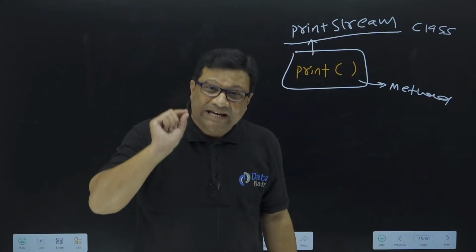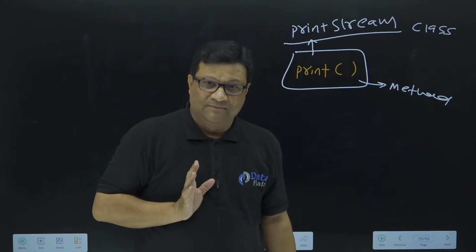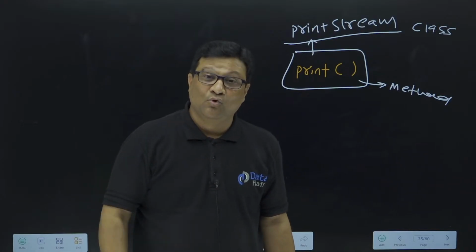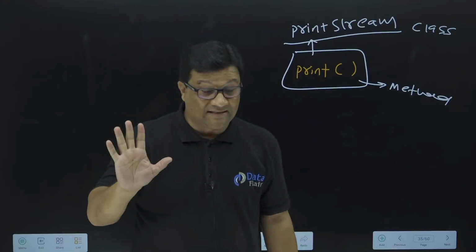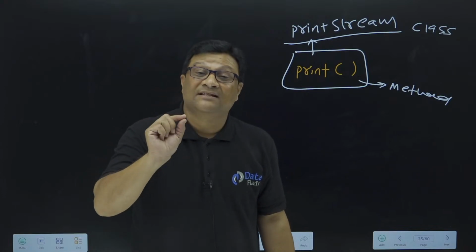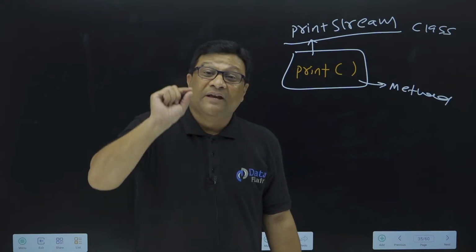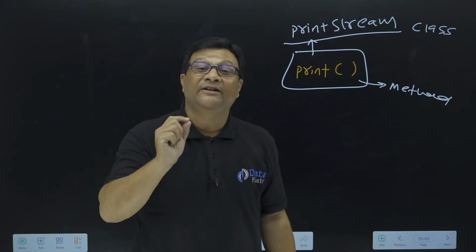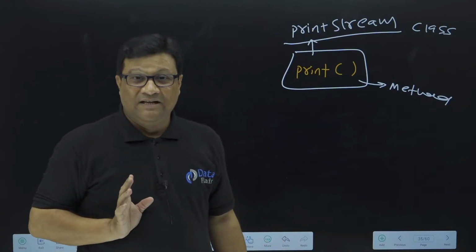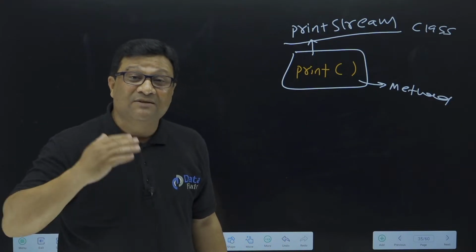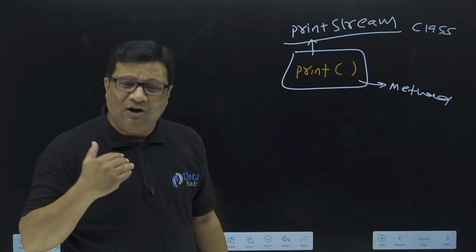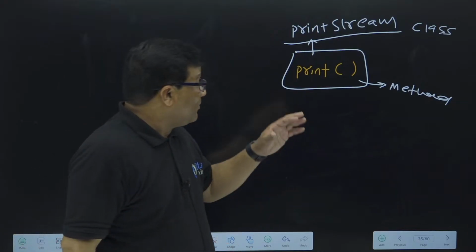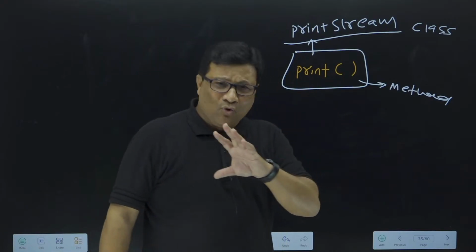If any method belongs to a class and it is not static, what is the first step I need to do to call this method? If you have any knowledge of a previous background, C++ or any object-oriented programming language, tell me the answer. If you don't know, then it's okay.